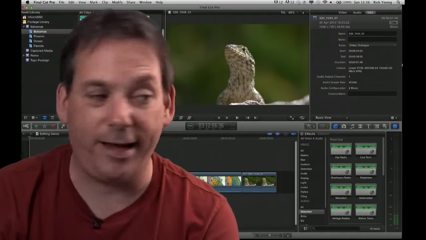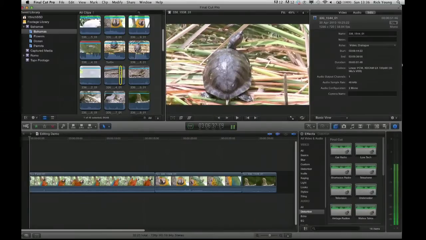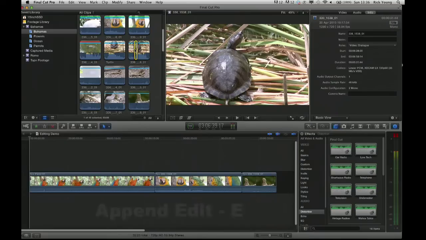You don't have to drag the shots into the timeline. If you choose another shot, this one of the tortoise or turtle, I for in, press play, and O for out. Now, if I press the letter E, the E is for append edit, or think end.